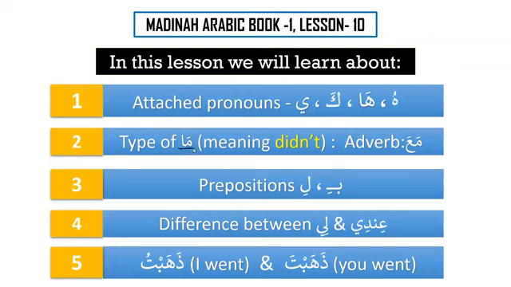Remember that there are around 10 types of ma that have been used in the Quran. So there's nothing to worry about it. Inshallah, once we proceed into the course, we will definitely learn all of them. So we have already learned one type of ma, which is ma al-istifham, that is used to ask a question. As we have learned, masmuka, what is your name?